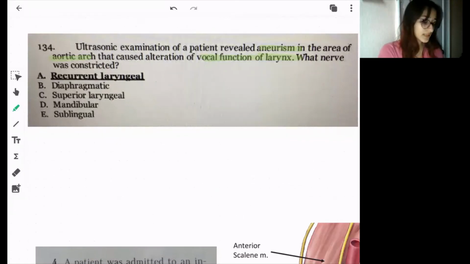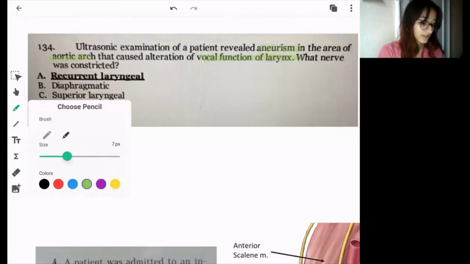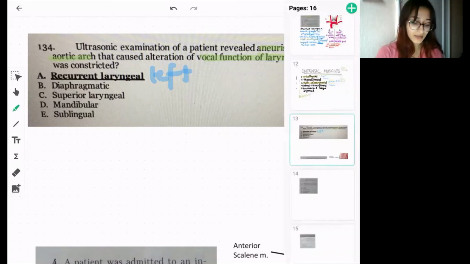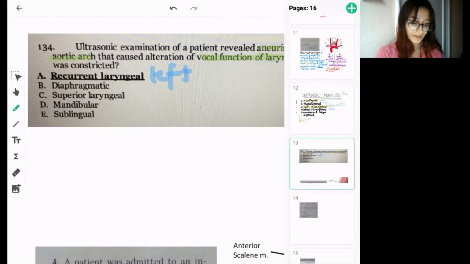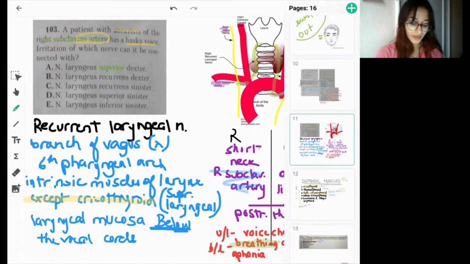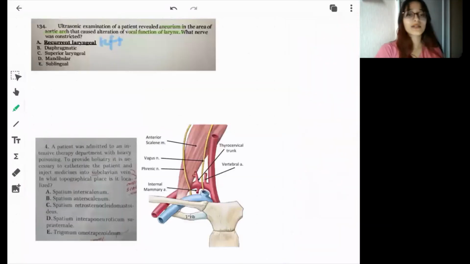Because it is written that it was an aneurysm in the area of the arch of the aorta. So they are talking about the left recurrent laryngeal nerve, and in the previous question they were talking about the right recurrent laryngeal nerve, because the right one was traveling under the subclavian artery, while the left one was traveling under the arch of the aorta. So that was this question.